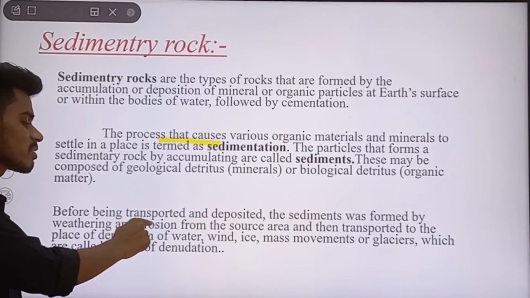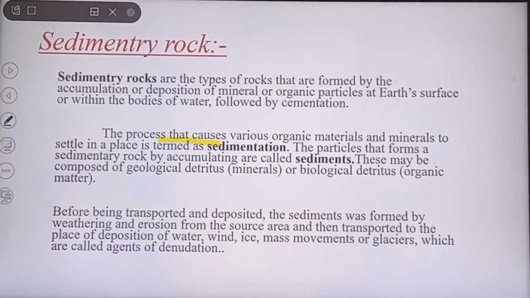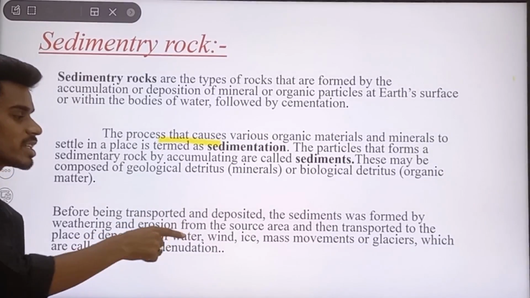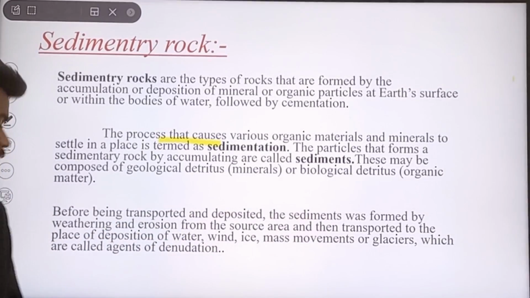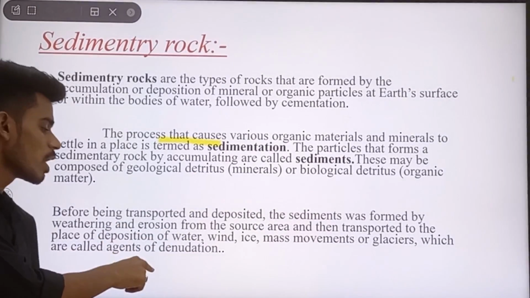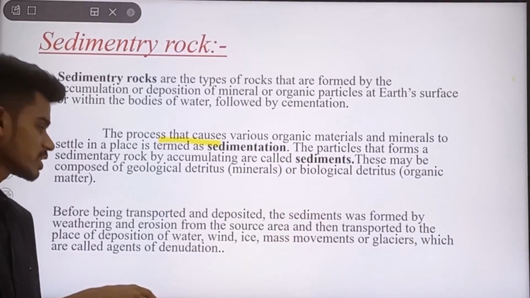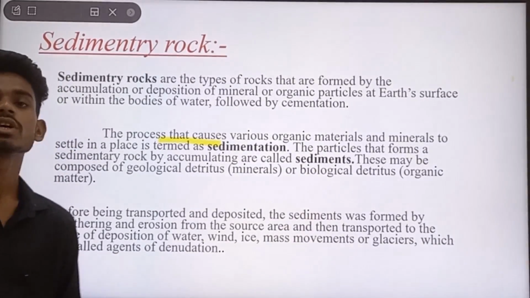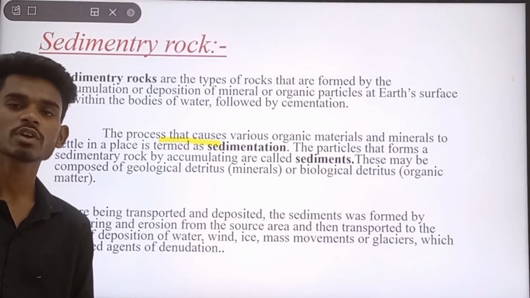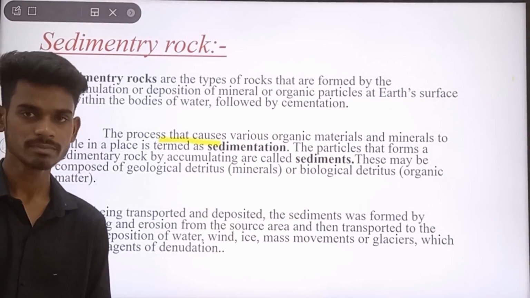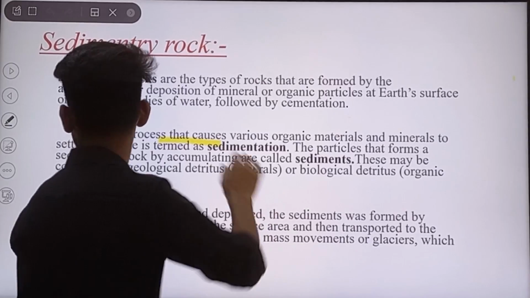Before being transported and deposited, the sediments were formed by weathering and erosion from the source area and transported to the place of deposition by water, ice and the movements of glaciers, which is called denudation. So basically denudation is the transfer of sediments from one place to another. Now we will go further.